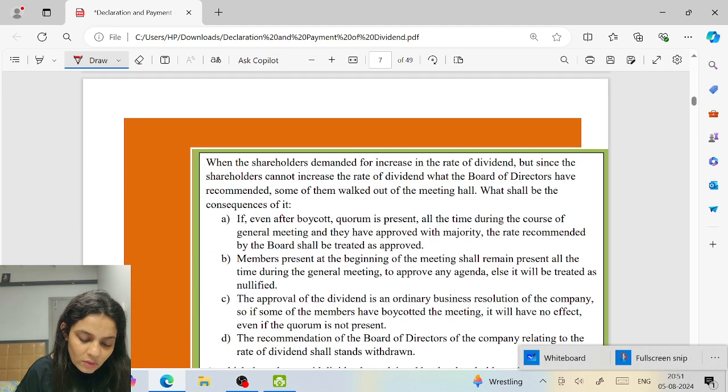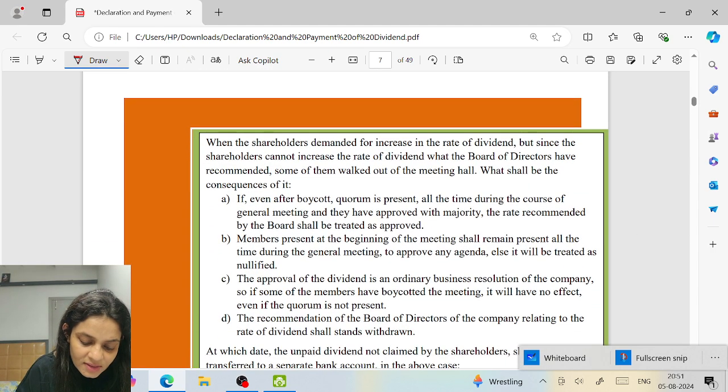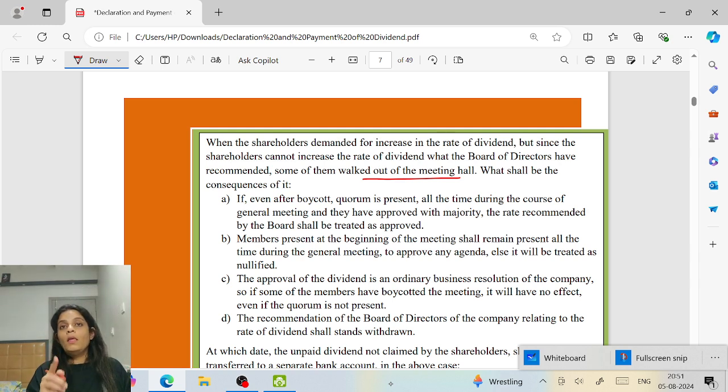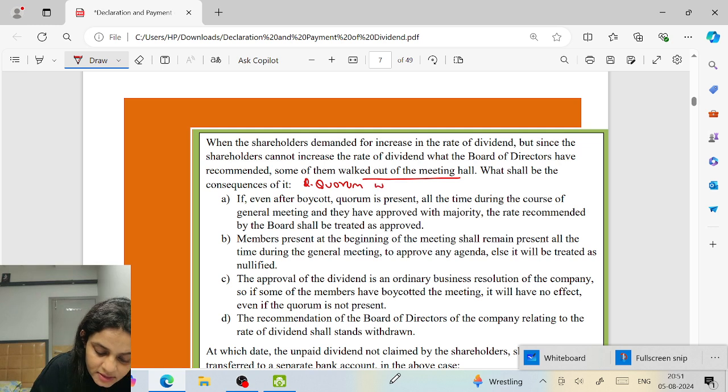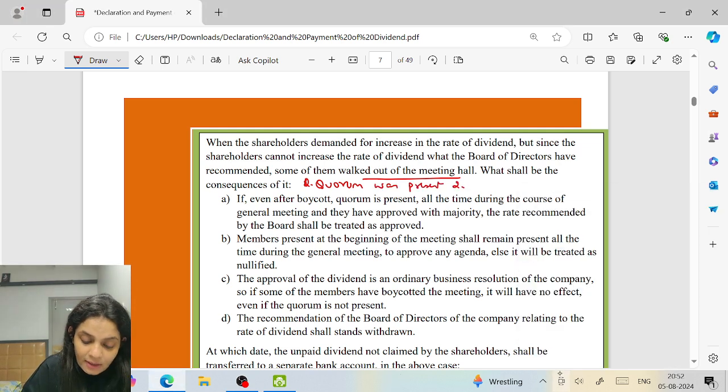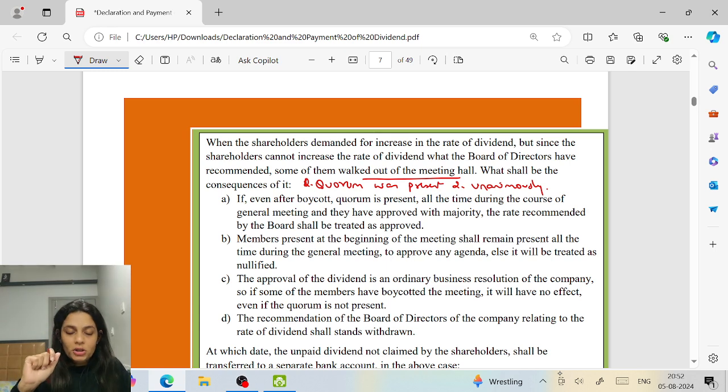So, when the shareholders demanded an increase in the rate of dividend, but since the shareholders cannot increase what the board of directors have recommended, some of them walked out of the meeting hall. What shall be the consequence? See, they walked out. But two things were given. First, quorum was still present, even after they walked out. Second thing that they said was it was decided unanimously, that is, with the consent of all.